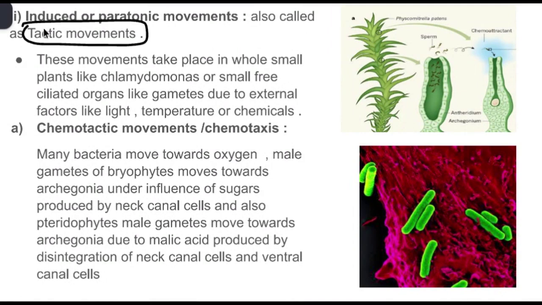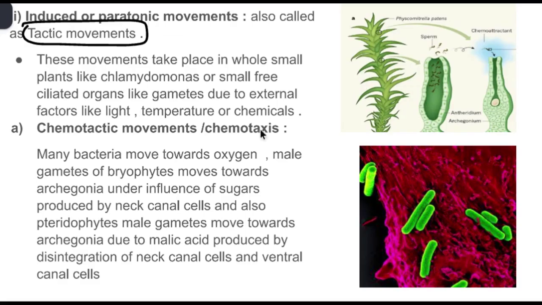So induced movement. Basically you should remember that autonomous are always due to internal stimulus, whereas induced or paratonic movements are ones where they are wantedly making them respond to the stimuli. So that is why induced are always external.